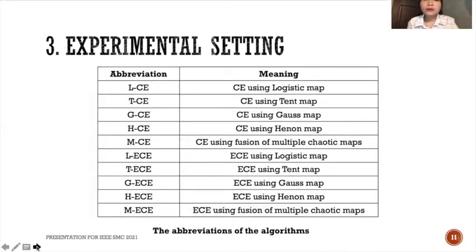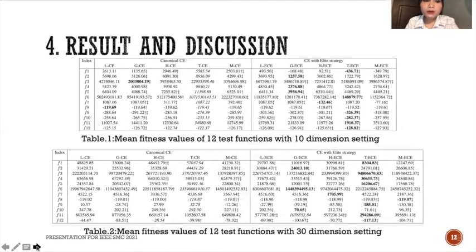The abbreviations here are the ones we use in our evaluation process. The CE here indicates the chaotic evolution and the ECE here indicates the chaotic evolution with elitism. The prefix here indicates the chaotic system we use in our algorithms, and the M here indicates the fusion of multiple chaotic systems. Next, I will give the results and make the discussion about our research.